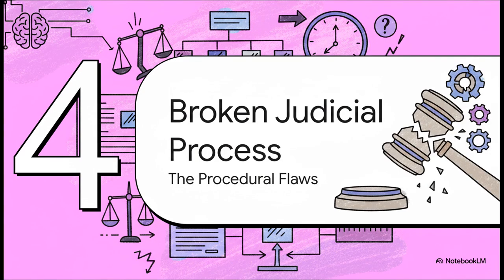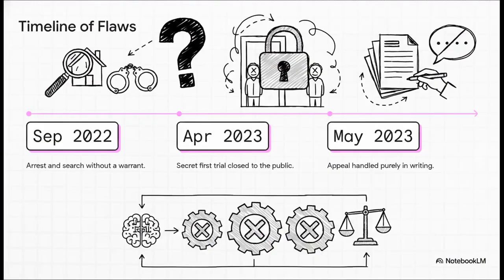All right, part 4: a broken judicial process, the procedural flaws. Beyond the internal logic, the AIs highlighted severe procedural failures, showing that the system failed in practice too. ChatGPT mapped this out perfectly. The errors just kept compounding.